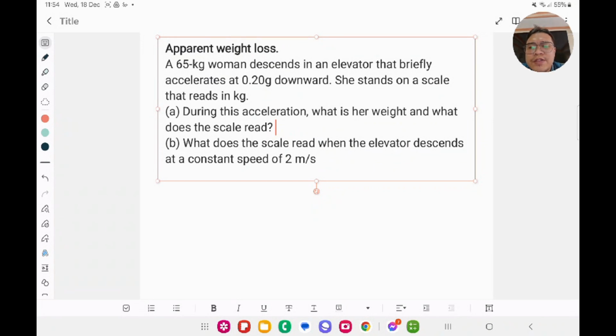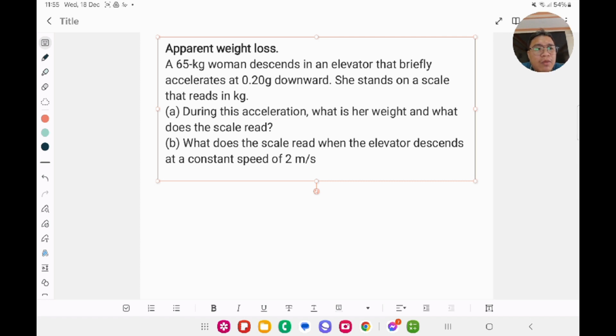Now let's look at another problem involving the concept of what we call apparent weight loss. Let's read the problem. A 65 kilogram woman descends in an elevator that briefly accelerates at 0.20 g downward. She stands on a scale that reads in kilograms. Letter A, during this acceleration, what is her weight and what does the scale read? And letter B, what does the scale read when the elevator descends at a constant speed of 2 meters per second? So there will be two problems that we need to solve for this particular case.